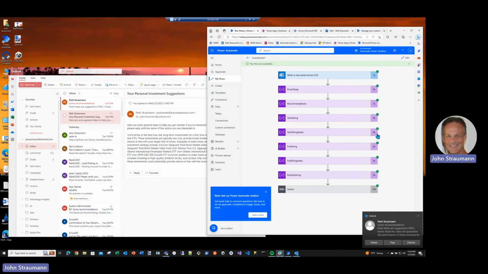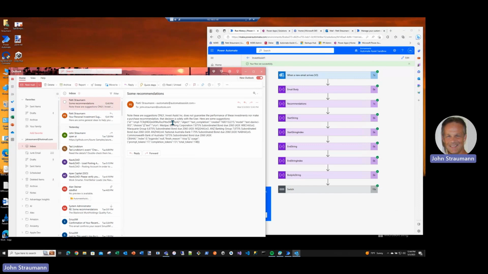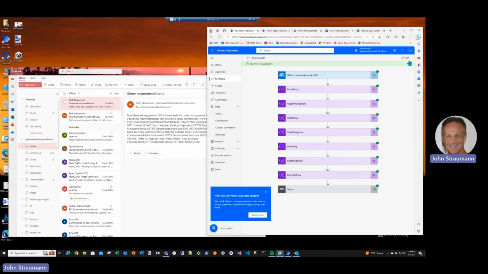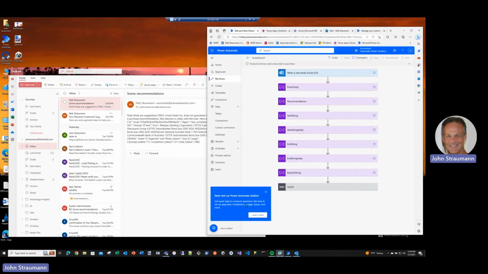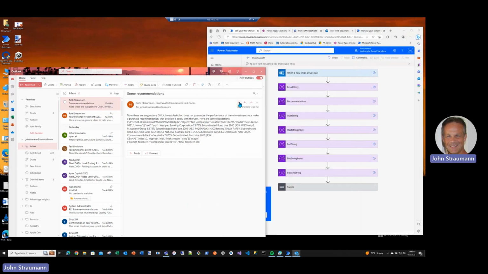Okay, so our flow ran successfully again, and we got a response. Now, the first thing we see is that Invest Assist Inc. is saying, hey, we don't make any guarantees about these. These are only suggestions, but we're actually starting to get some specific information. And I know, again, I got to work on my formatting, but here are some suggestions for bonds that our first-time investor can actually buy into with some information about them. So now, as a first-time investor, of course, my next question might be, well, what do I need to invest? How much can get me started? So let's hit test again, and we'll do one more reply here.